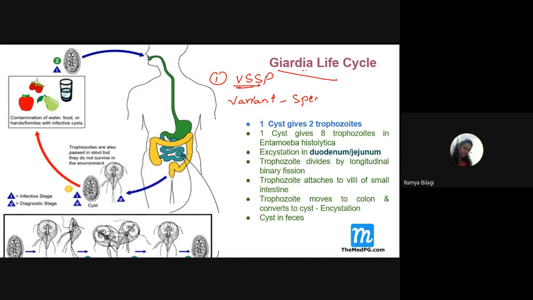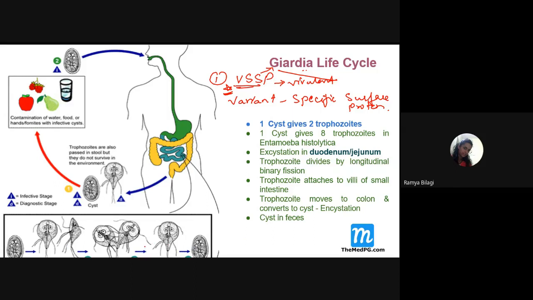Variant specific surface protein. So this is one of the what? Variant specific surface protein. It is the virulent factor. It is a virulent factor that is responsible for causation of this giardiasis. So once this question has been asked, just focus on this point. Any doubts, students?